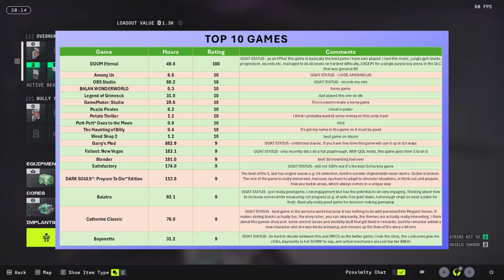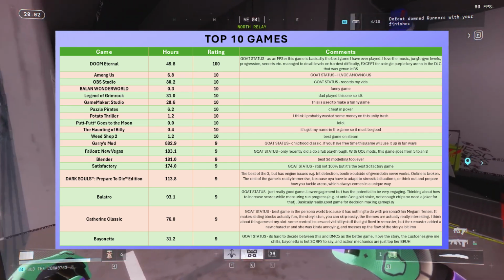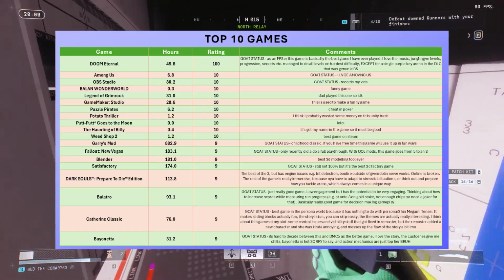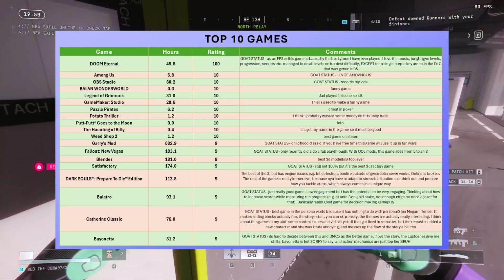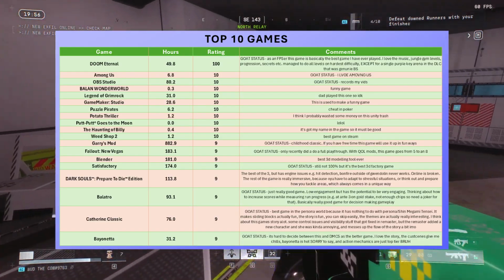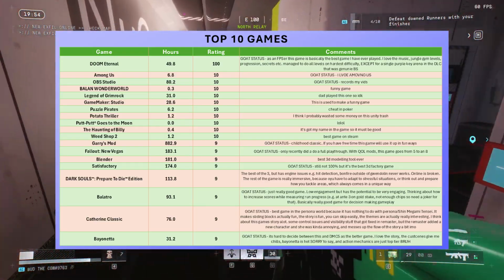Now, I would like to say that half of those are trolls, so I included the next 10 games to give a better list of the games I actually like. So, in this list, basically anything under Gmod or Doom Eternal is basically my favorite games that are in Steam. So, yeah. It's going to be the same for the bottom 10 games.